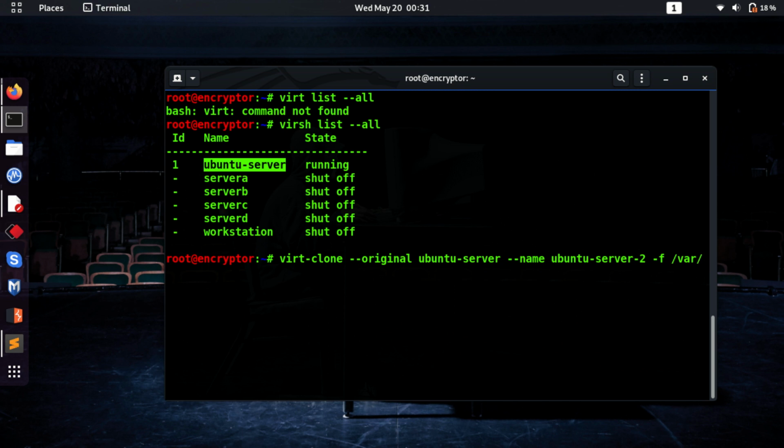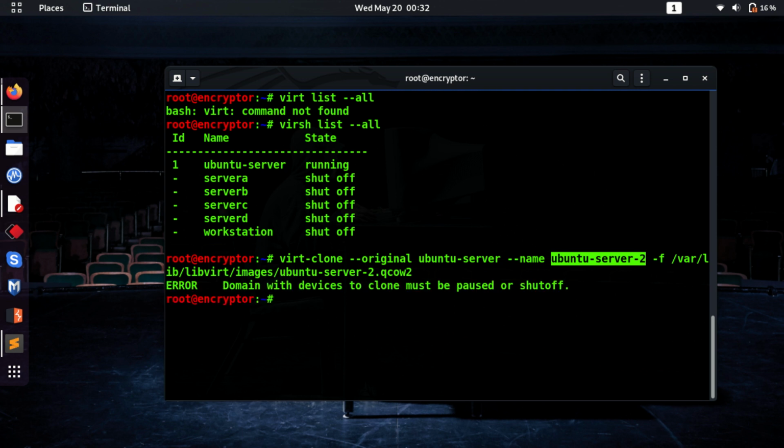So I'm giving the default images path of KVM, which is /var/lib/libvirt/images, and I'm giving the file name as Ubuntu server 2 with the extension of qcow2, which is the default extension of KVM. So it will take some time to clone the existing virtual machine, so let's just wait.